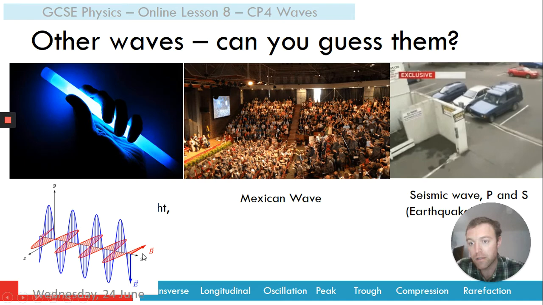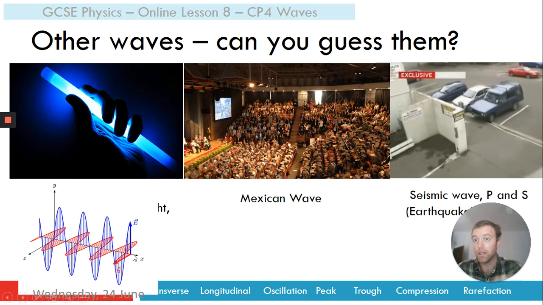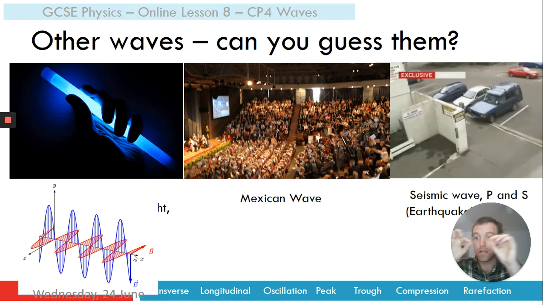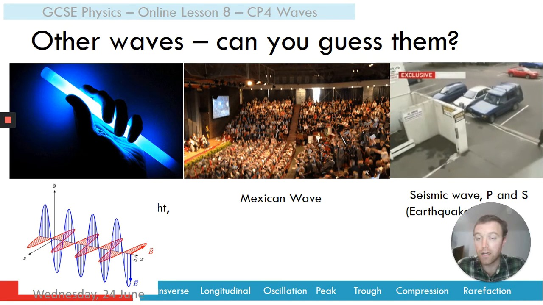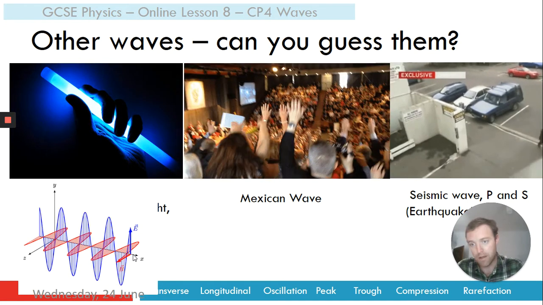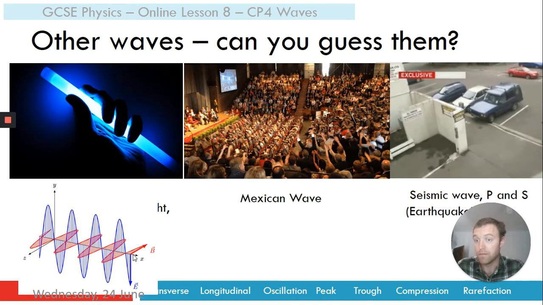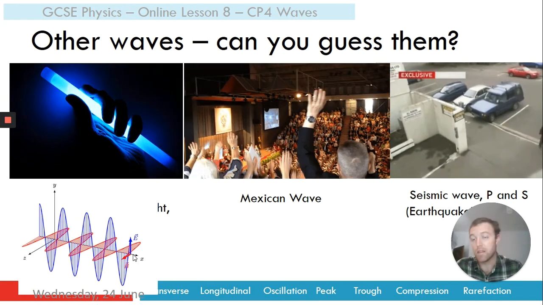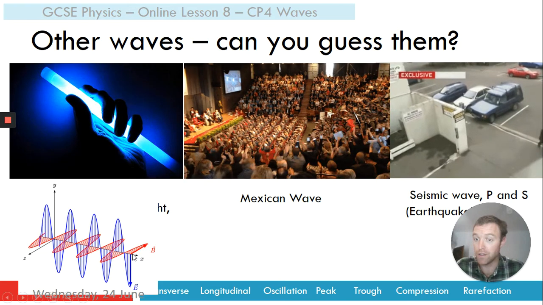Okay, this is a model of a light wave showing the oscillation in the magnetic and electric fields. So an electromagnetic wave, light being one of them, is in fact an oscillation, a vibration in the magnetic and electric background fields of the Earth or space.